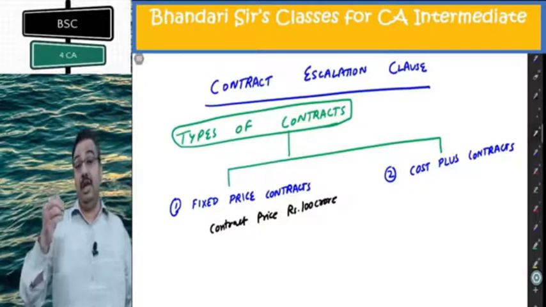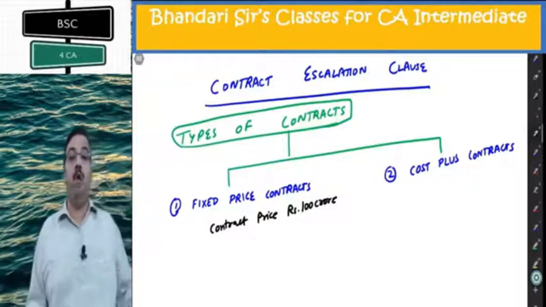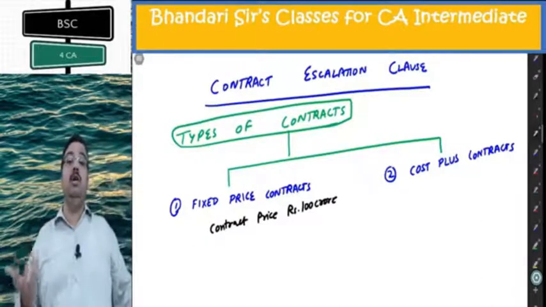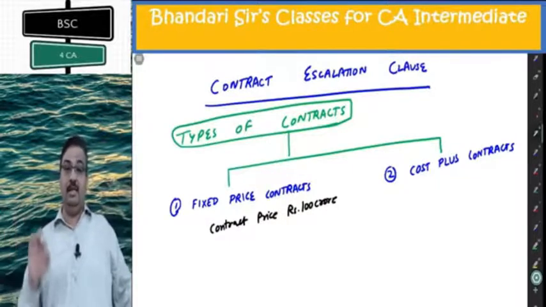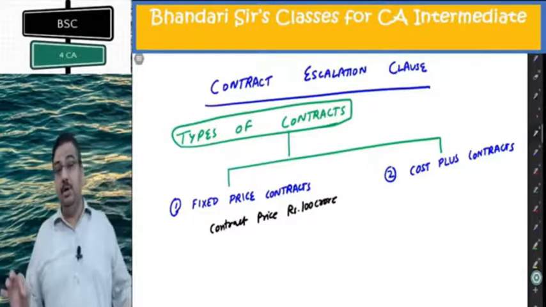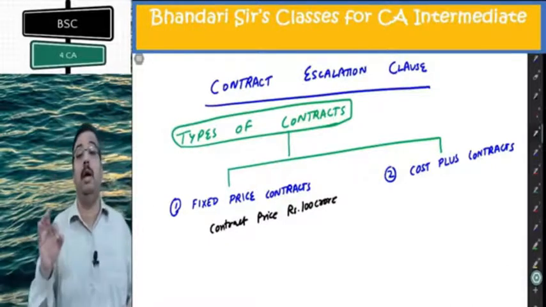Now, in such a case, when there is abnormal inflation, abnormal rise in cost of material and labor, the savior is the escalation clause. The escalation clause helps me to reduce the losses caused by inflation.